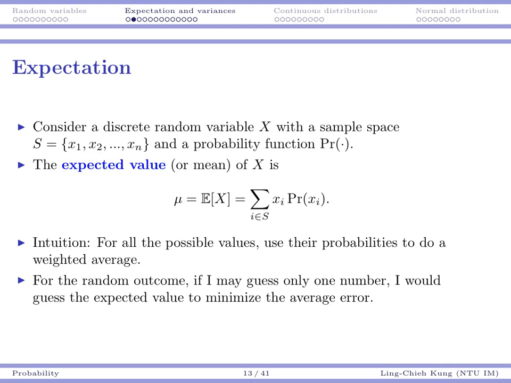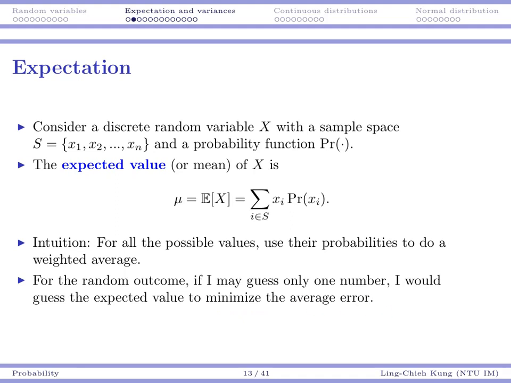So I'm going to weight those possible outcomes so that values with a higher probability get a higher weight. So if I may only guess one number, I would guess the expected value, and that's because the expected value can minimize the average error, roughly speaking.